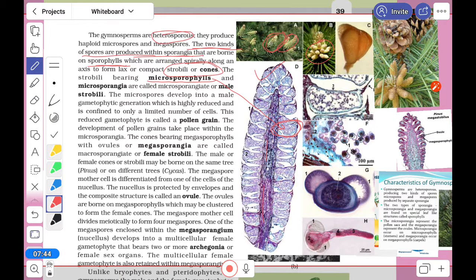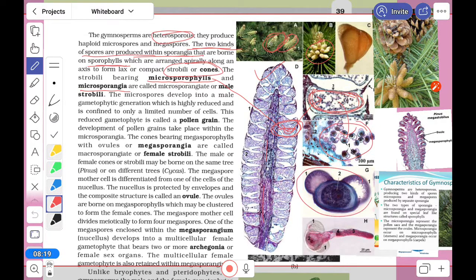Male cone is also known as male strobilus, staminate strobilus. These are the other names. Now the second term is microsporangia. Microsporophyll is here. Microsporangia are present inside it. Inside it, magnified, see that this is the microsporangia, where the microspore, meaning pollen, will form. So from here you can see that the pollen is formed.